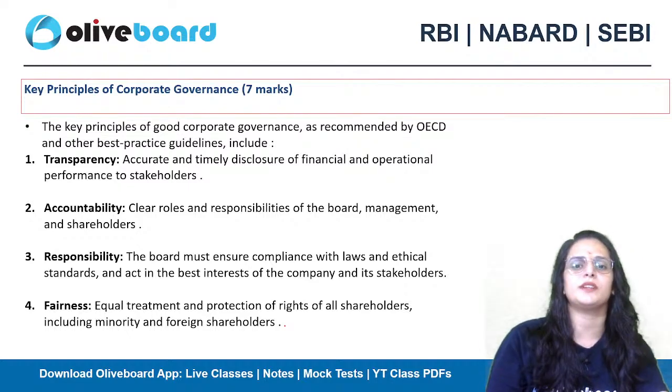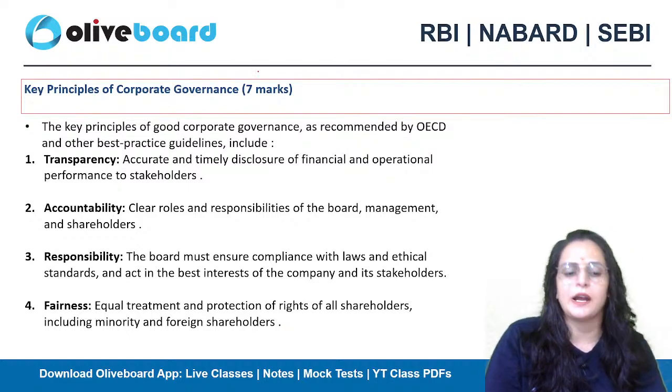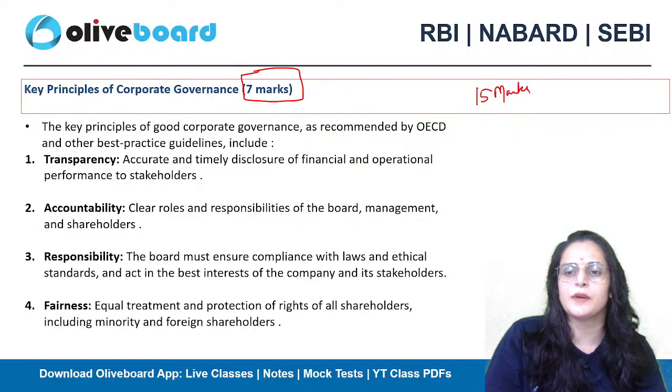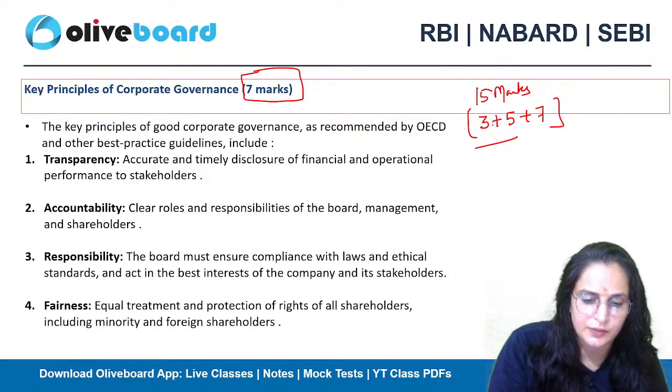Now let's talk about the key principles. This part we are framing for the next 7 marks, as the question is of 15 marks. That's why I divided the question in the format of 3 plus 5 plus 7. So this is a way to frame a good answer for the question.